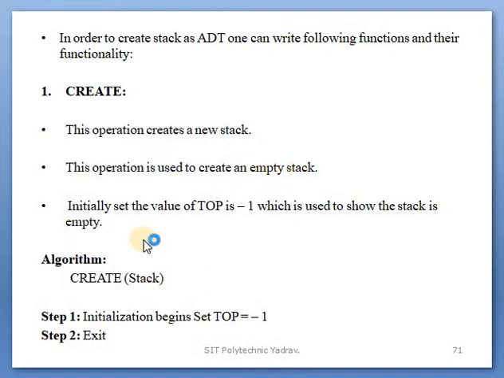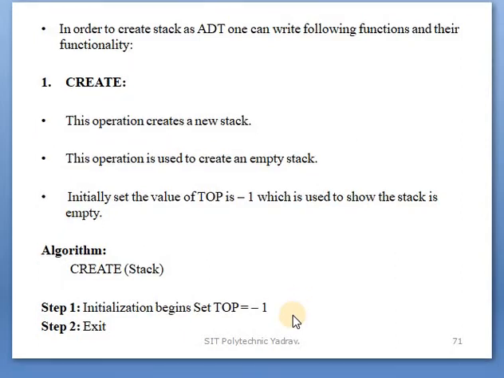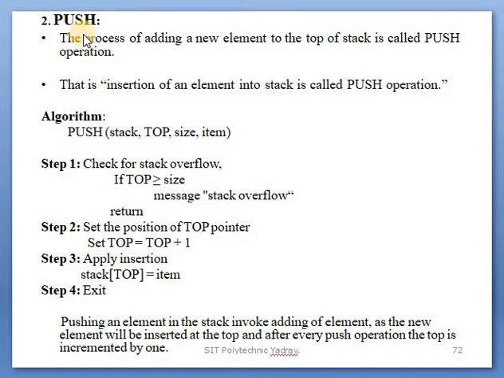How do we create it? A function is used and we pass the stack name of the stack we are creating. Top is equal to -1 is initialized, which means we create the empty stack. After that, the second operation is push.